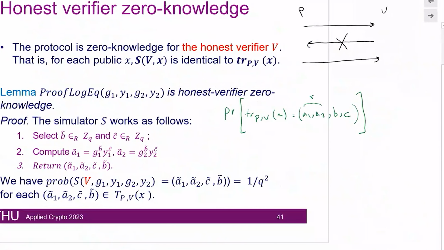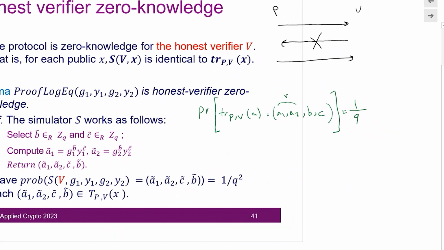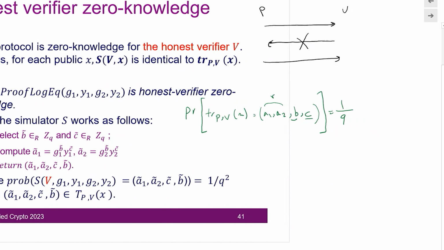Okay, so that means that if I want to compute this probability, there is a 1 out of Q chance to choose that. And then B is pretty much computed, and C is also a randomness. So for C, I have 1 over Q chances, right? Every C has a probability of 1 over Q, supposing it is chosen randomly. So the probability of this set of values A1, A2, B, and C to become a valid transcript is only 1 over Q squared.